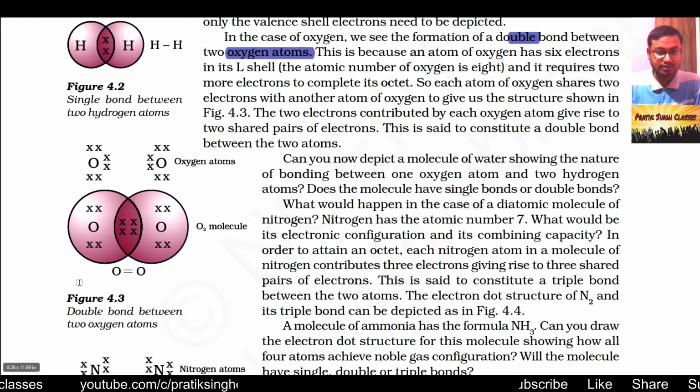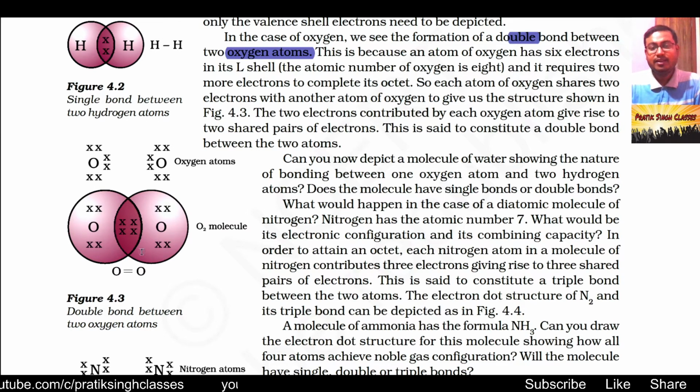Here you can see that the left side oxygen has 6 electrons, likewise the right side oxygen atom has 6 electrons, and when they share 2 electrons each, it will make an oxygen-oxygen double bond. In that way the shared electrons will fulfill the octet for both the atoms. So those 4 electrons being shared between these 2 atoms will have ownership of both the atoms.